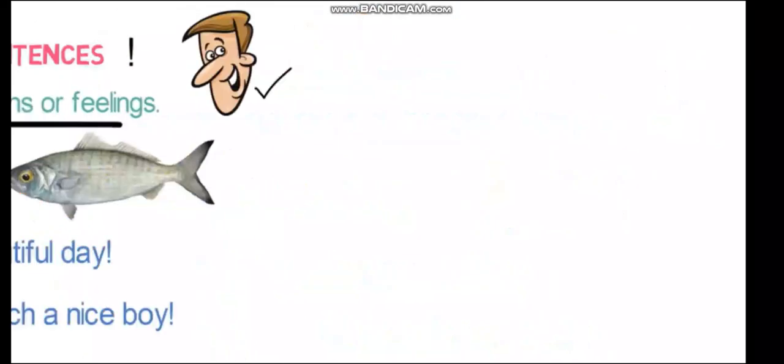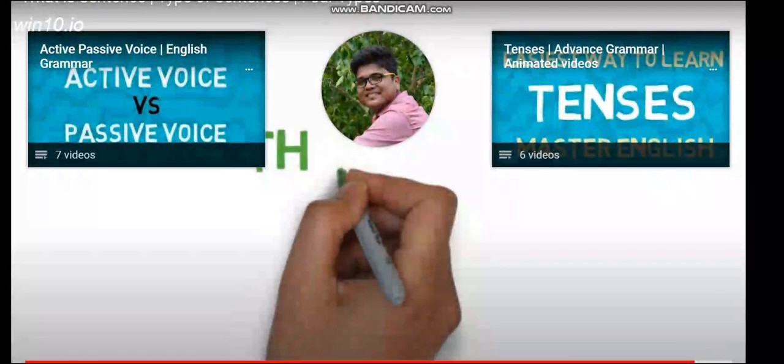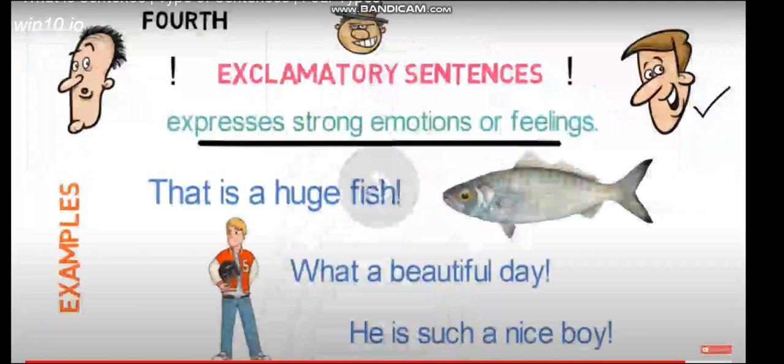That's all in this video. Okay, so this is what exclamatory sentences are about. This is what declarative sentences are about. This is what imperative sentences are about, and this is what interrogative sentences are about. I hope you have understood it well.